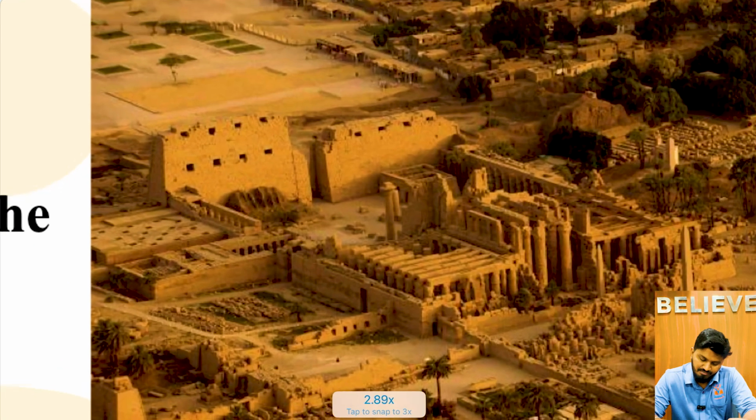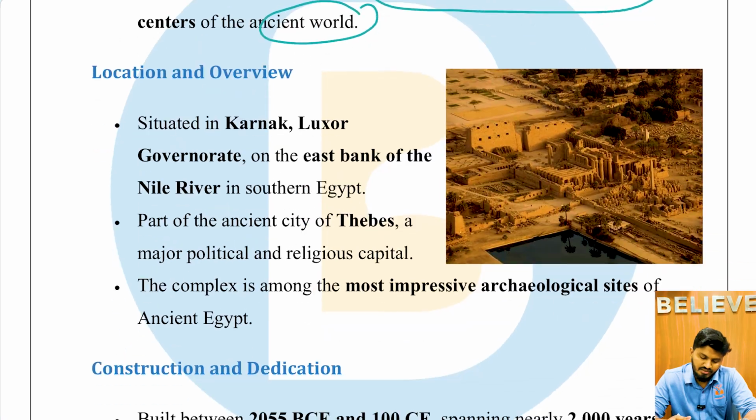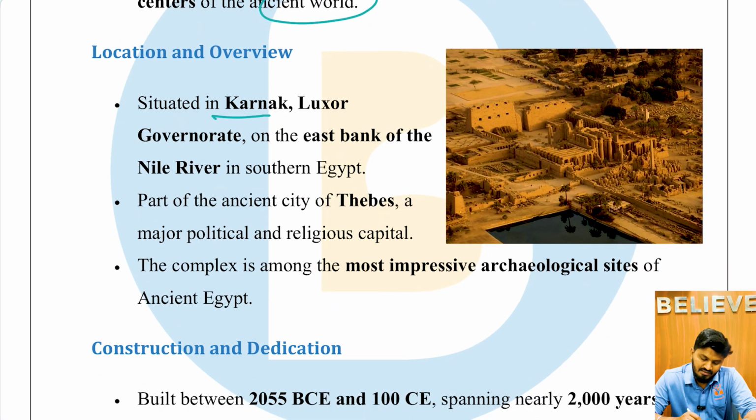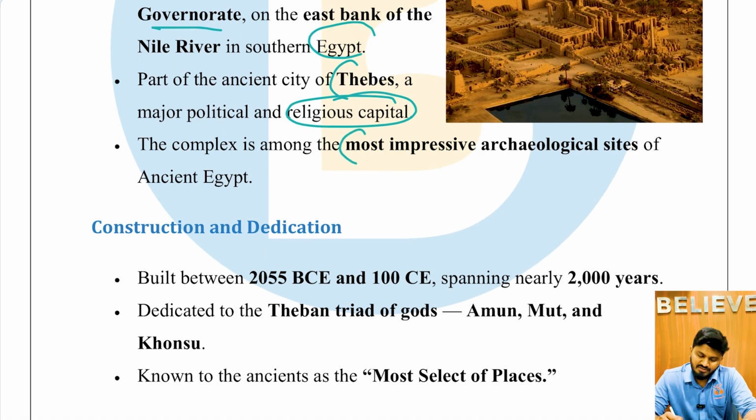This is the beautiful temple, the Karnak Temple, which was under a flood, and it came out after there was a recent flood in the Nile. The location and overview: it is situated in Karnak, Luxor Governorate, on the east bank of the Nile River in southern Egypt. It is part of the ancient city of Thebes, a major political and religious capital. The complex is among the most impressive archaeological sites of ancient Egypt.